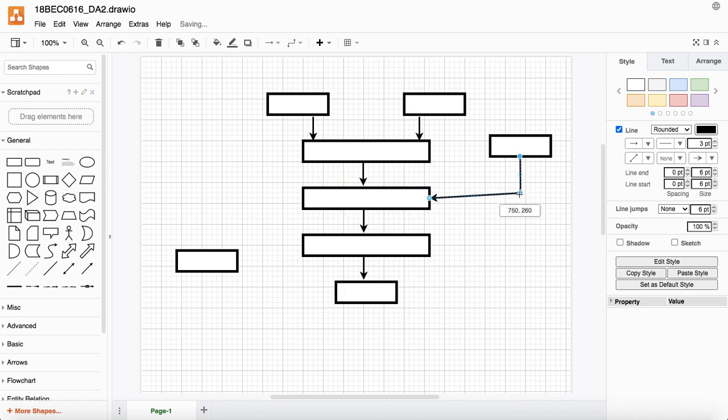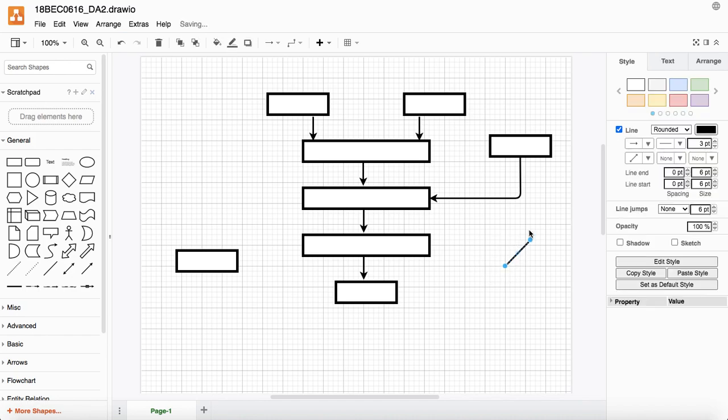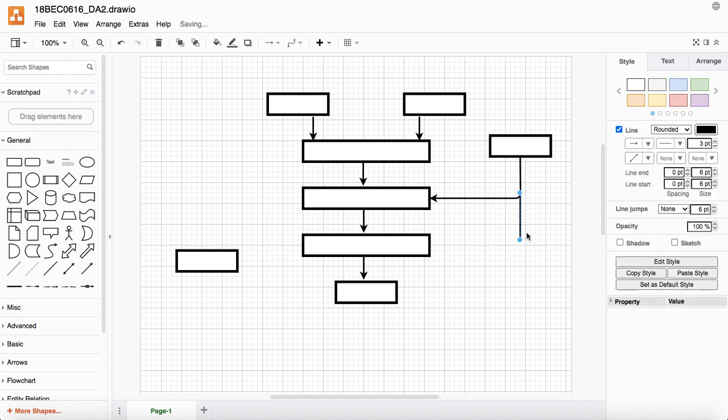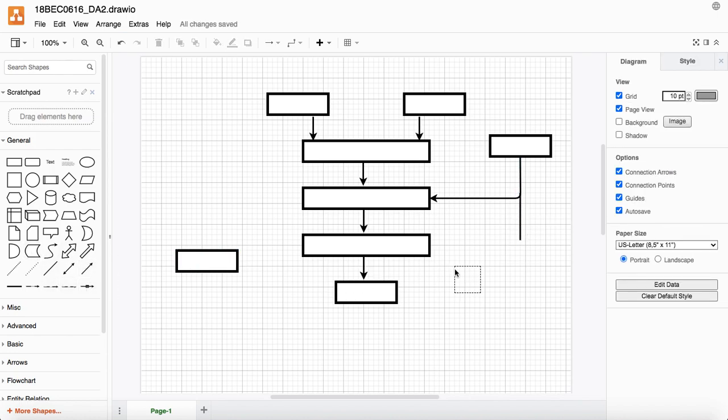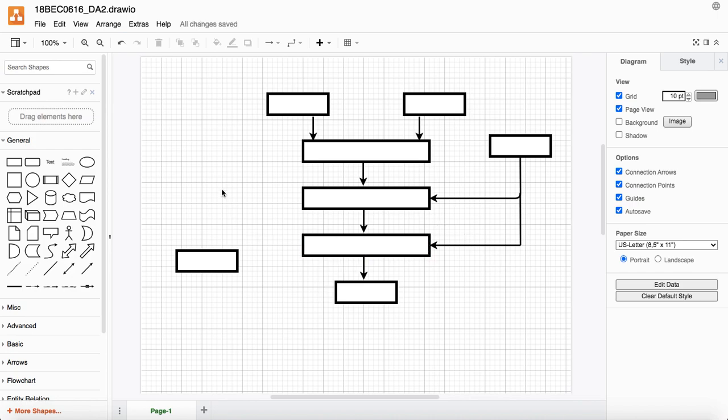So this you can just obtain by just dragging it like this. So that is the elbow part, and so likewise I am just connecting the blocks together, and on this side also.